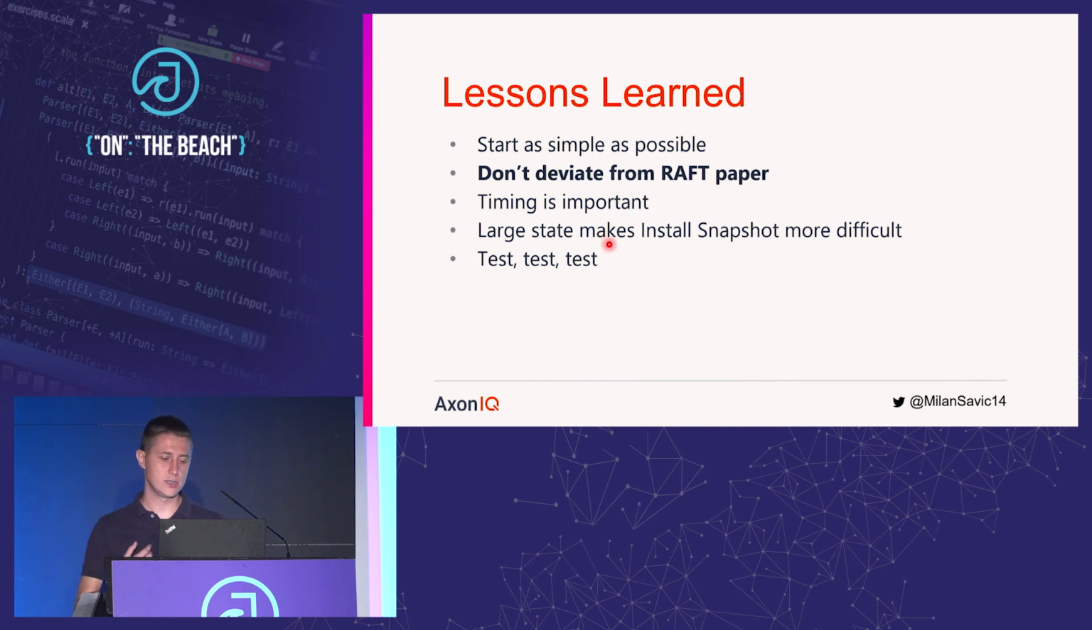I already talked about this. Large state makes install snapshot more difficult. If you need to achieve consensus in your system that has a large state, pay special attention to it. And the last one is test everything. So try to automate as much as possible, try to see all corner cases, and yeah, just try to cover as much as possible.